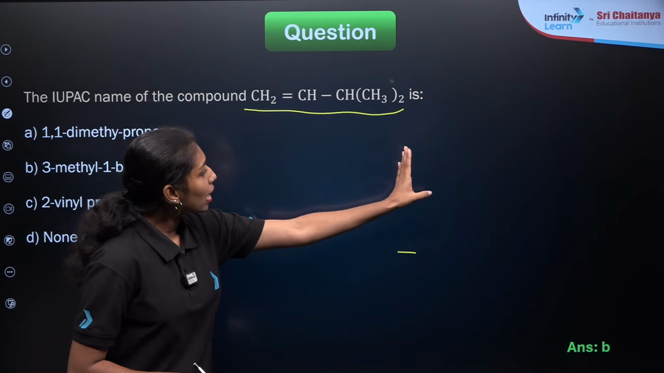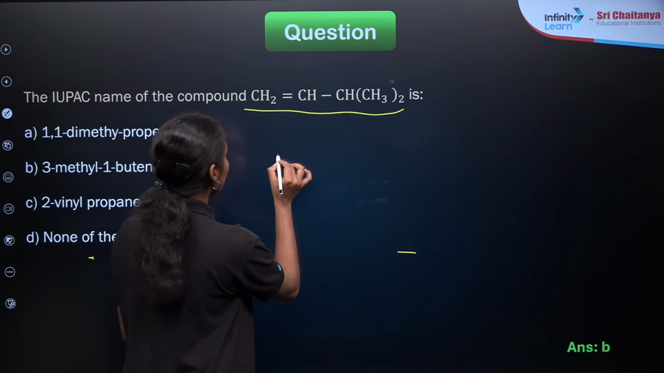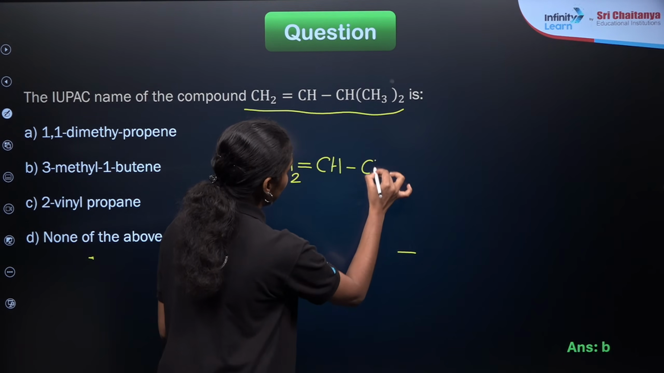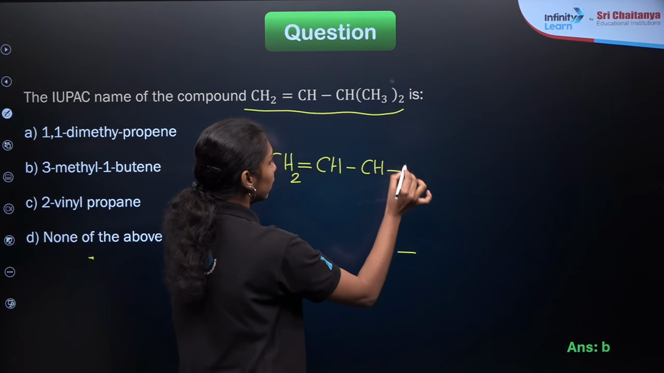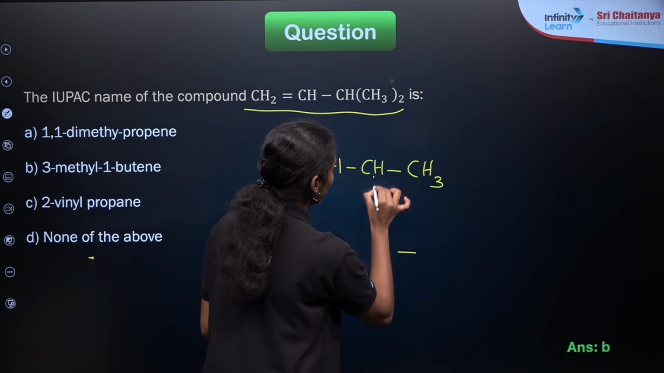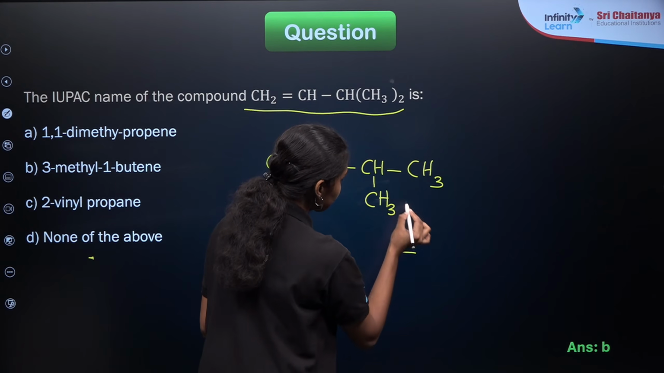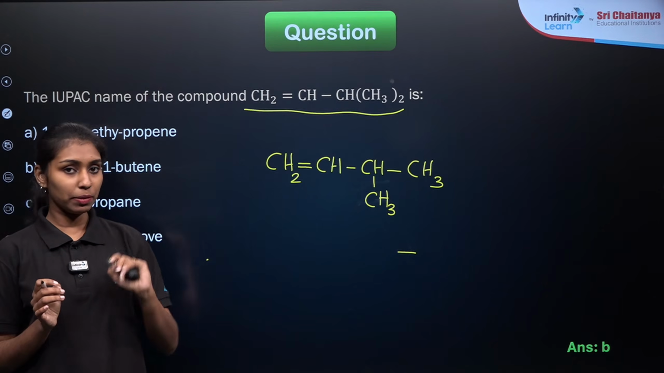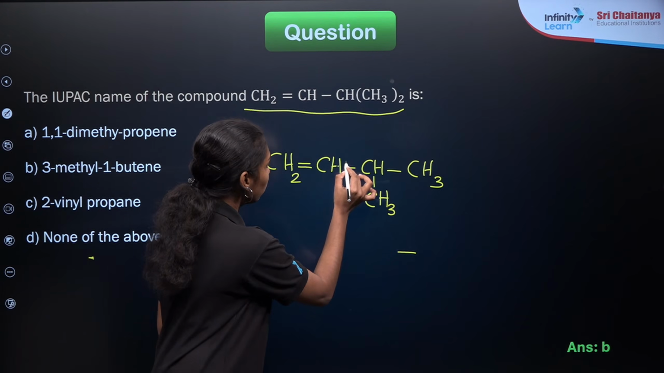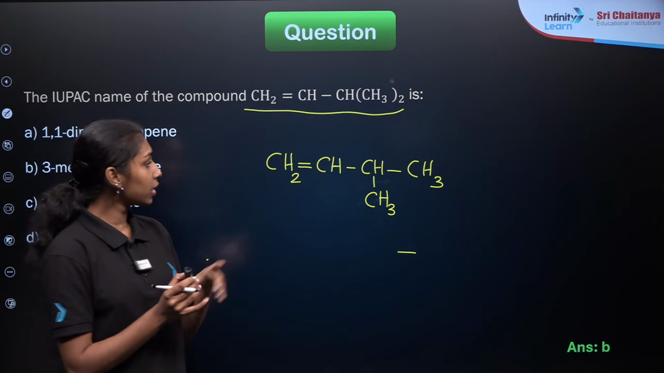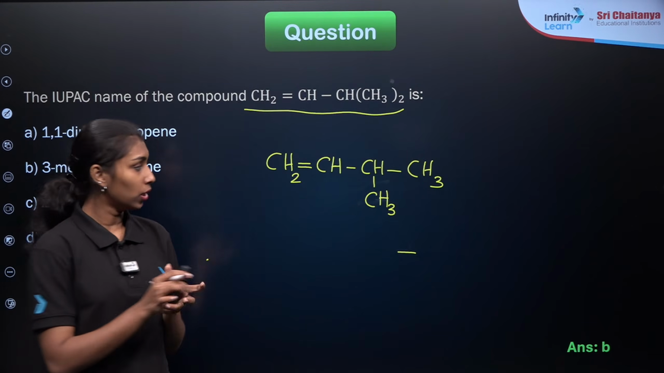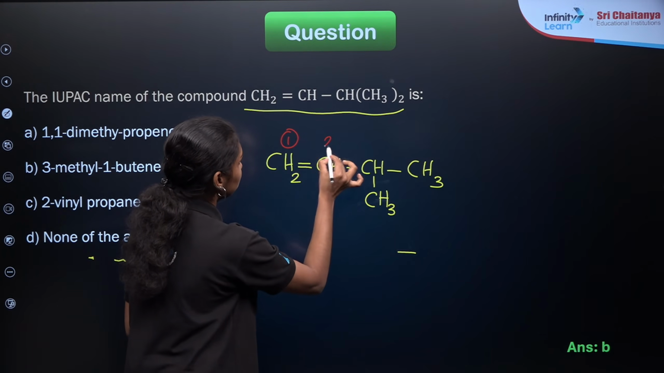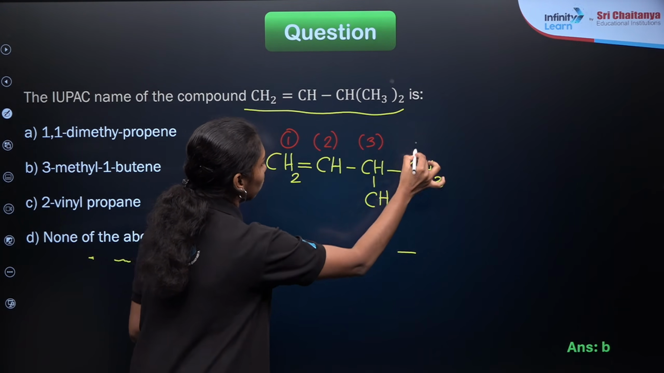So how can we write down the expanded structure for this compound? I will try to write it here. It will be CH2 double bond CH, again CH, then 2 CH3, right? It will be 1 CH3 here and the other one will be in the branched structure. Then only the valency of carbon will be satisfied as 4. So this will be the expanded structural formula of this compound. Now we need to do the naming here. What we need to do first, according to IUPAC, is find the longest carbon chain. What is the longest chain here? 1, 2, 3, 4, right? A 4 carbon compound. So I will start numbering from here: 1, 2, 3 and 4. This will be the numbering.